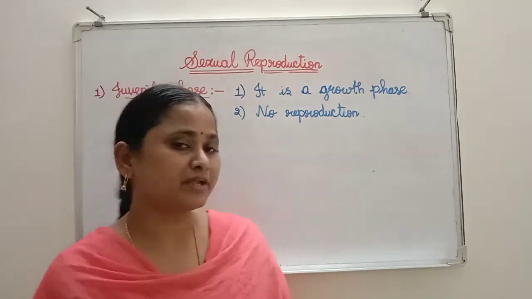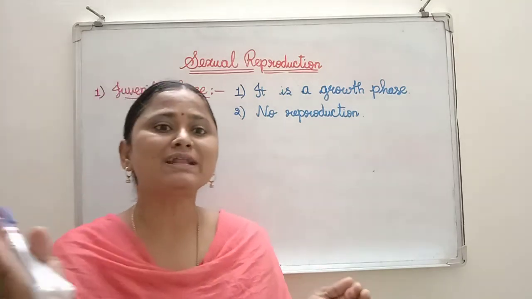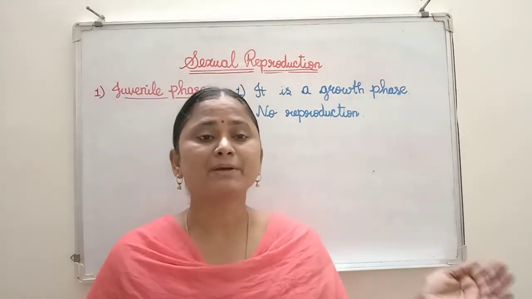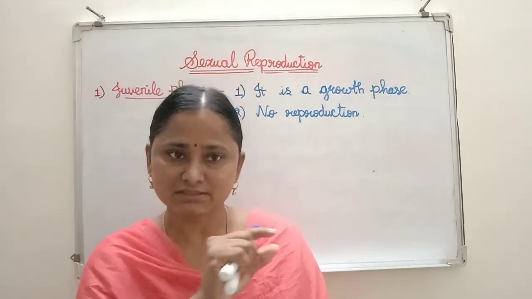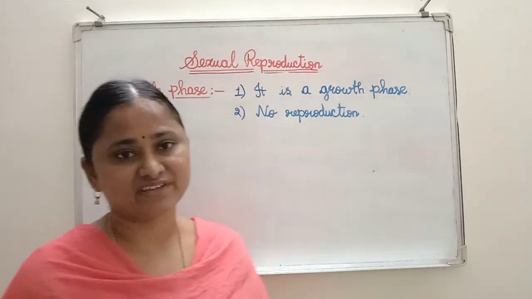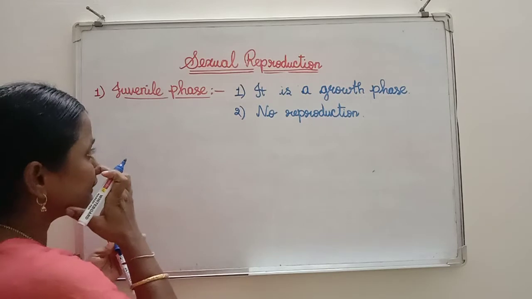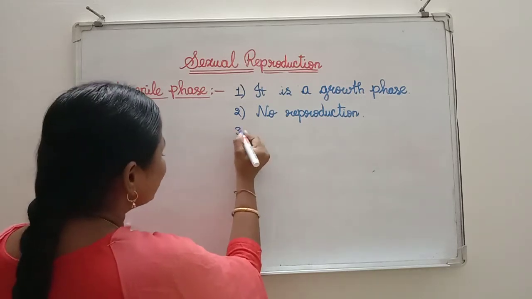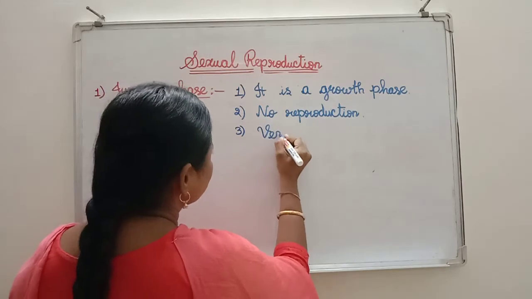From birth to before attaining puberty, that age is generally called the juvenile phase.